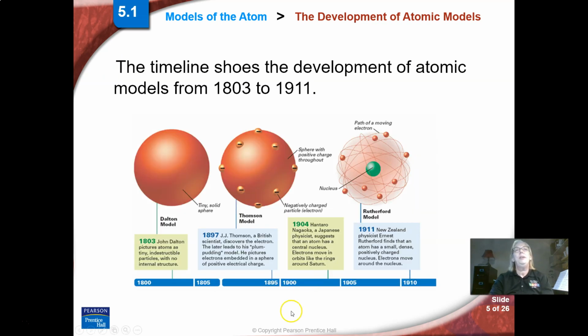So here's a timeline. Way back in the day, John Dalton said that there are atoms. J.J. Thomson figured out that there are electrons, and he thought of it kind of like, he's from England, so they eat plum pudding, so he thought of it like that. Each one of these was a little plum, but you can think of it like a chocolate chip cookie. Here are the chocolate chips, and here's the cookie part. Then a Japanese physicist came up with the central nucleus idea. Rutherford did an experiment and showed that.